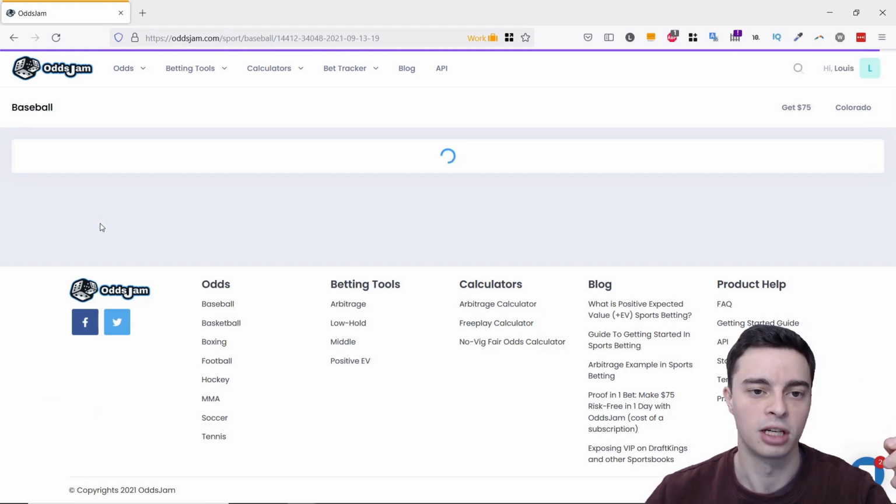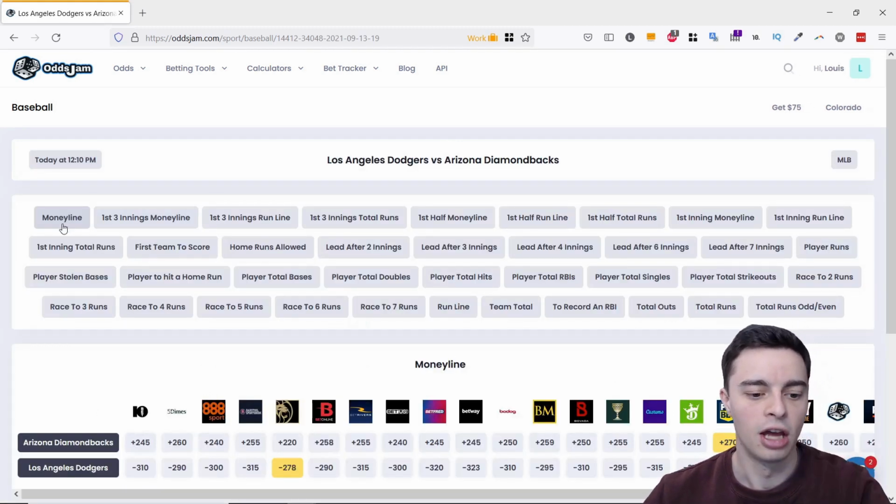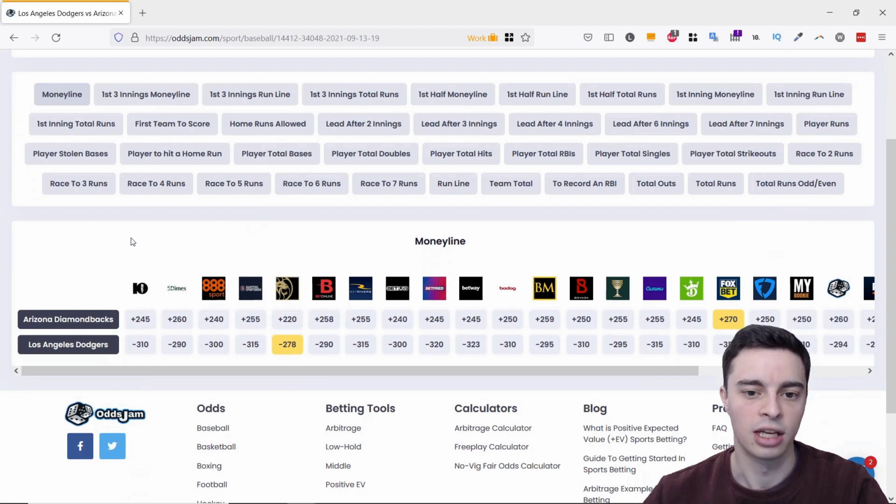So if we click on this particular game here and we wait for that to load, you can see that it brings up all of the different markets, and there's a ton of them that are on offer for this particular match. And then if we scroll down here, we actually can see that for this particular market, which is the money line market, we can see the odds that are offered by all of the different bookmakers. And OddsJam covers a huge variety of bookmakers here, all the major ones that are operating in the US, Canada, and overseas as well. But they predominantly focus on the US and Canada.